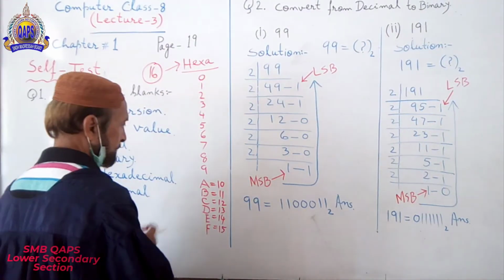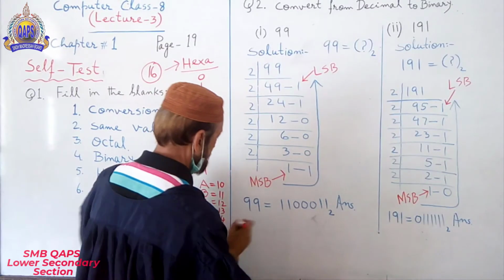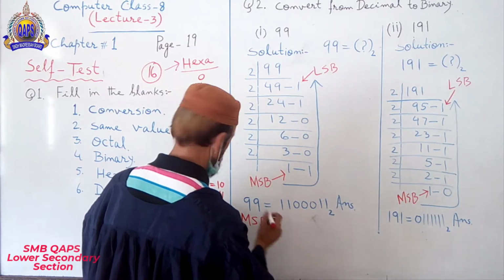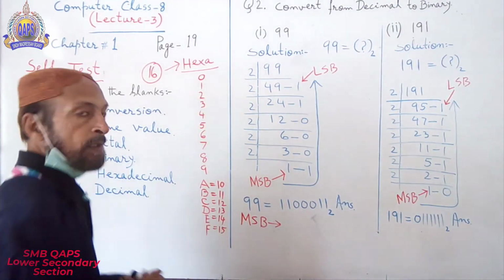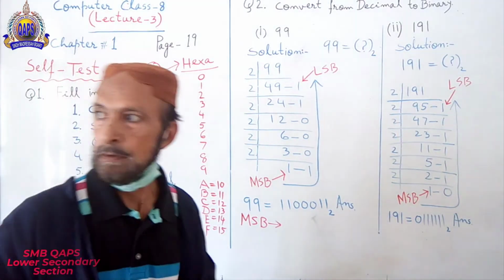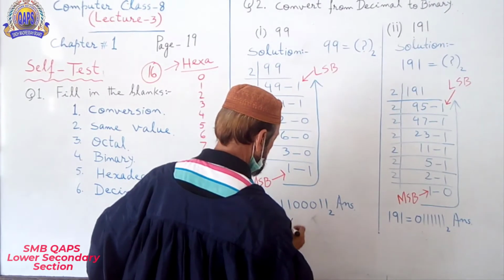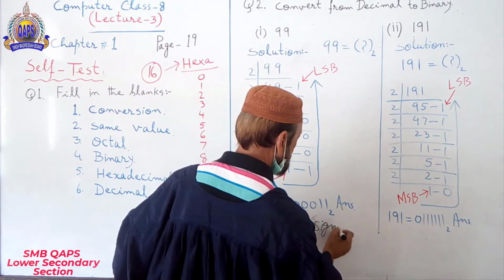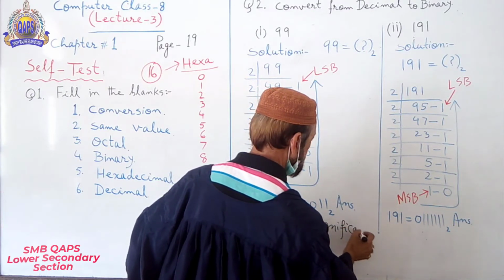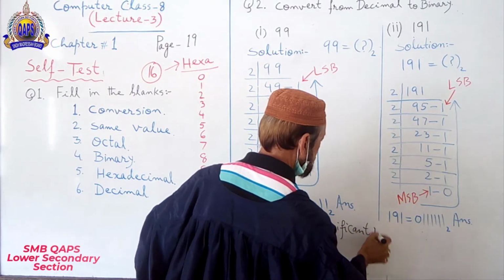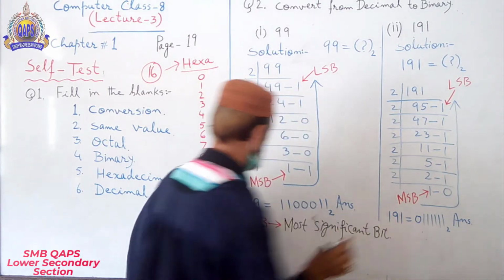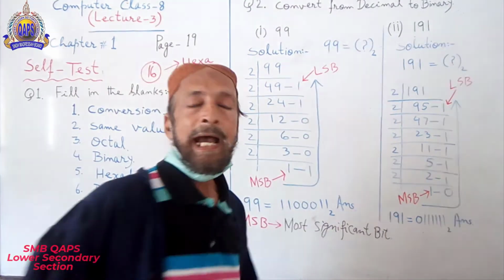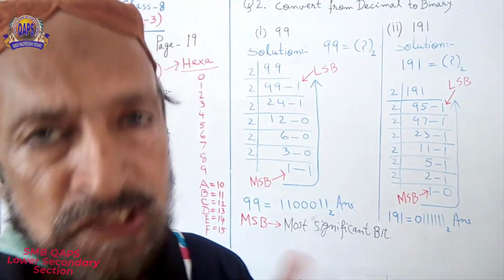MSB, most significant bit. And in the same way, LSB, least significant bit.